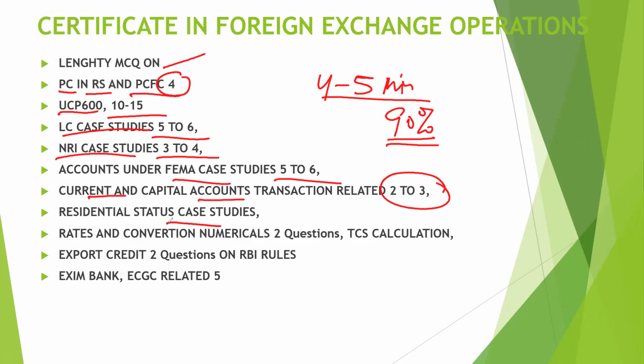Residential status case study, in which they will ask that one person was living in the US and now he has shifted to India. So what his status will be, how he will manage his FCNR deposits, NRE account, NRO account, those things. Other than that, numerical questions were there on TCS calculations, 2 questions, and also some conversion of rate. Export credit, 2 questions were there on RBI rules. And other questions were related to Exim Bank and ECGC.